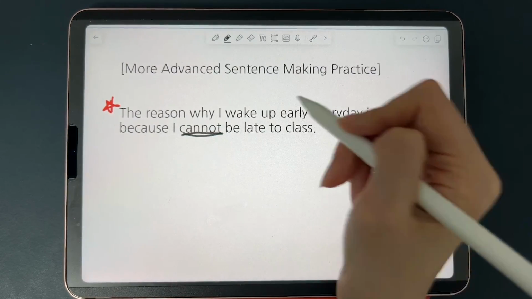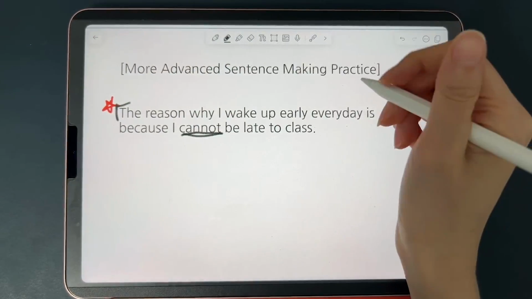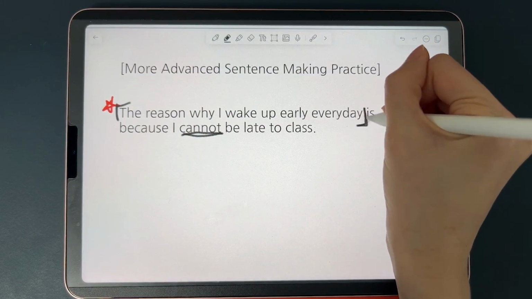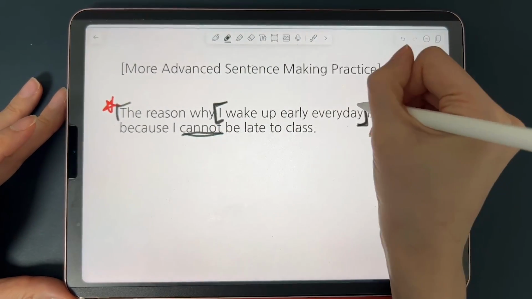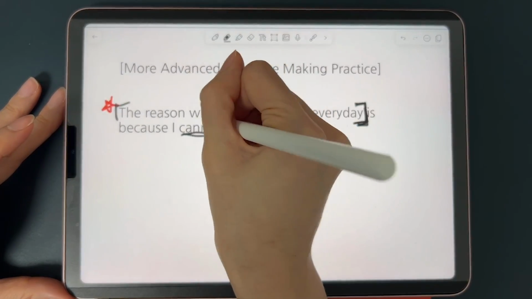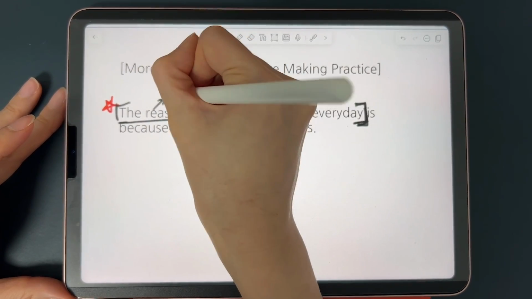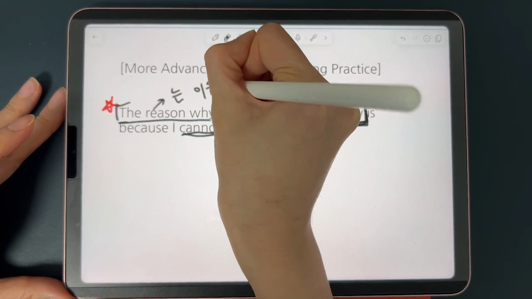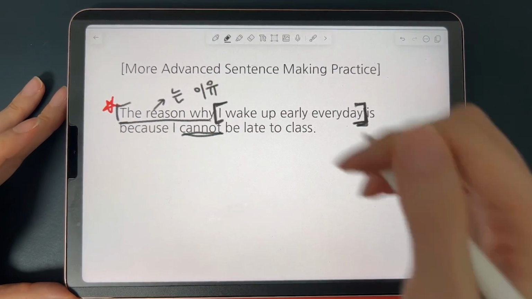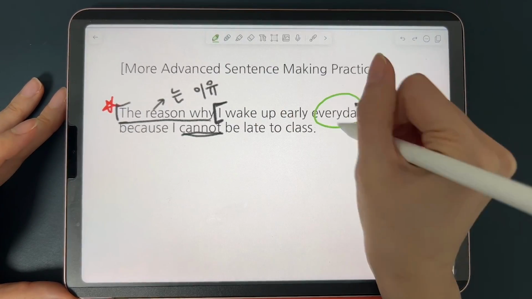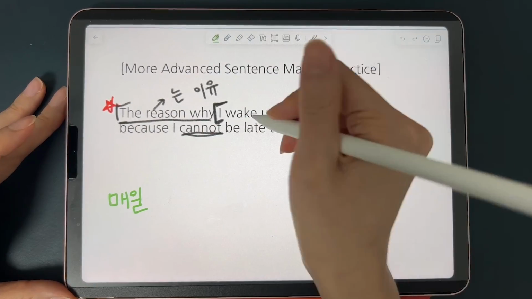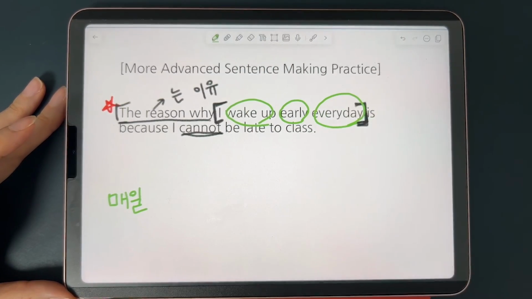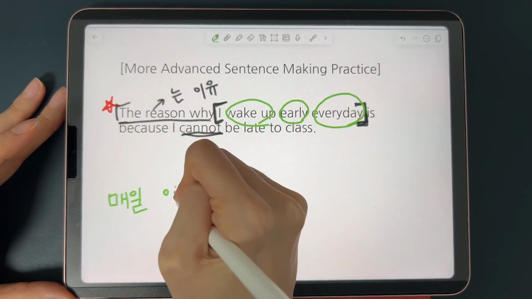So let's start from the reason why I wake up early every day. So we learned that you can combine the sentence with 는 이유. So let's start from the sentence. I wake up early every day. So time information first, every day. 매일. And before we put the verb, we can put the adverb first. Early, 일찍.